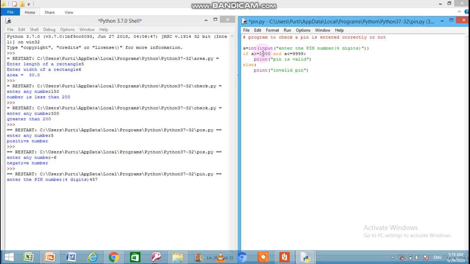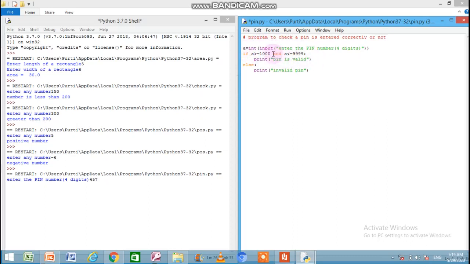So if condition 1, that is A is greater than or equals to 1000, is true, and condition 2, that is A is less than or equals to 9999, also becomes true, means when condition 1 and condition 2 both become true, then it will produce a true result, because AND operator is used here.